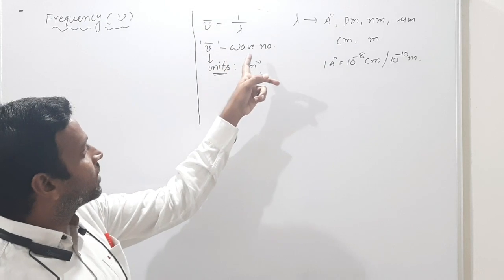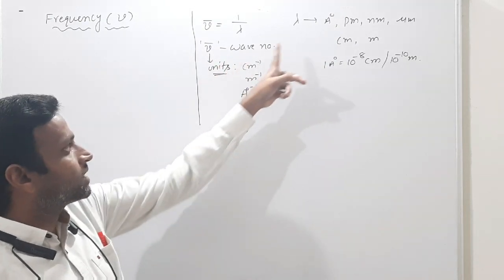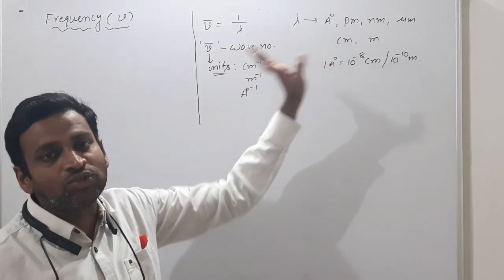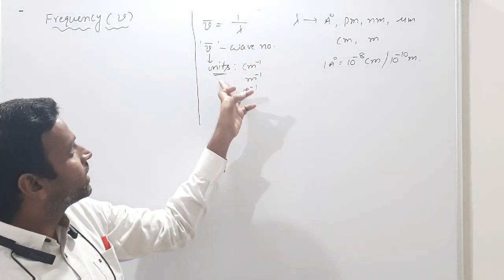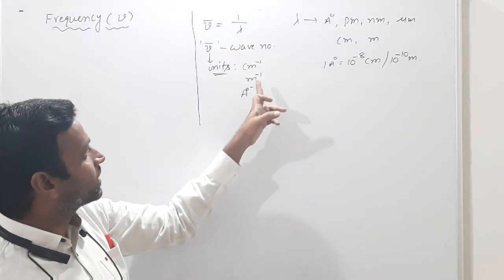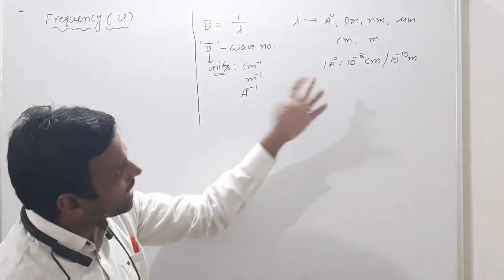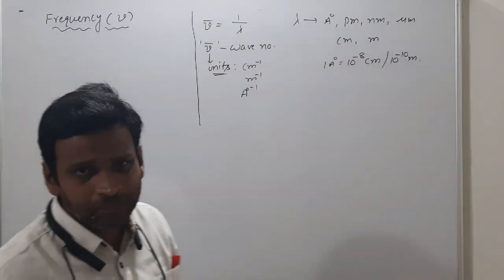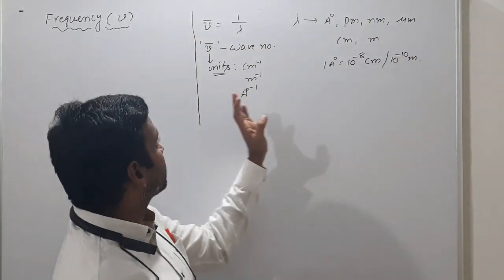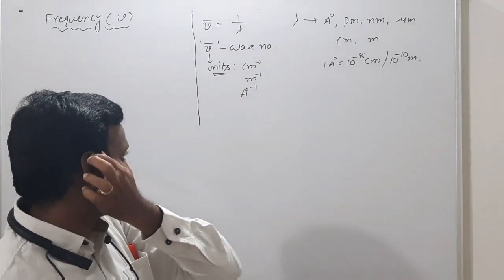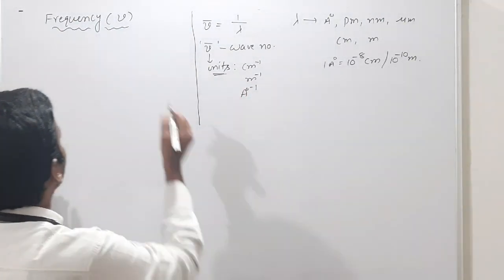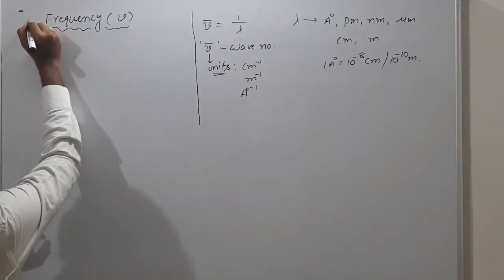So wave number has units, just the reverse of wavelength. Units for wave number: centimeter inverse, meter inverse, angstrom inverse, nanometer inverse, inverse everywhere. Okay. So this is about wave number and wavelength. Two we have covered, and now the third one.